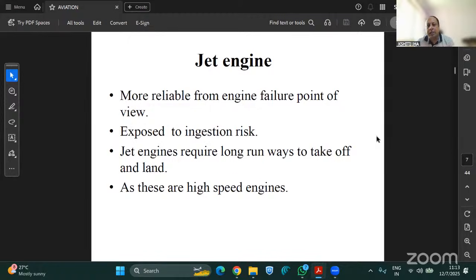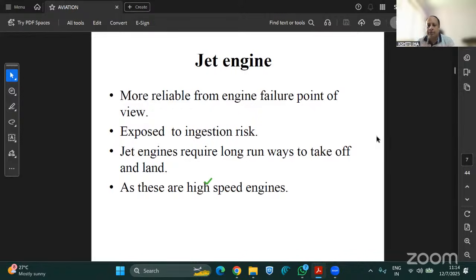But nowadays, the engines being produced by different manufacturers like Pratt and Whitney and Rolls-Royce, which produce the jet engines for the aircraft, are much safer. They have done a lot of research, and nowadays the damage is just confined to the blade of the jet engine. So only the blade gets damaged and nothing else.